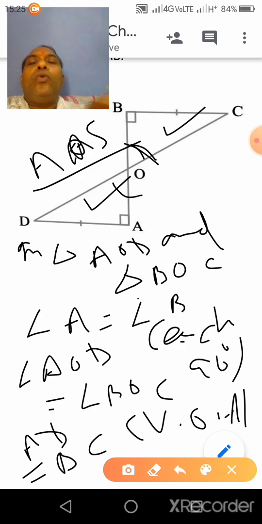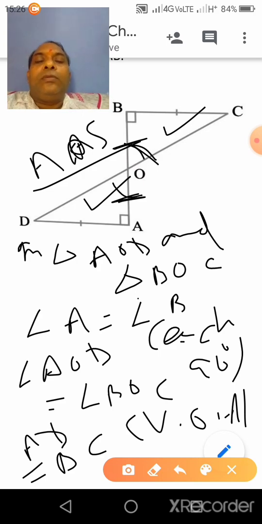Then OA will be equal to OB by CPCT. Clear? So we can say that DC bisects AB at the point O. Clear?